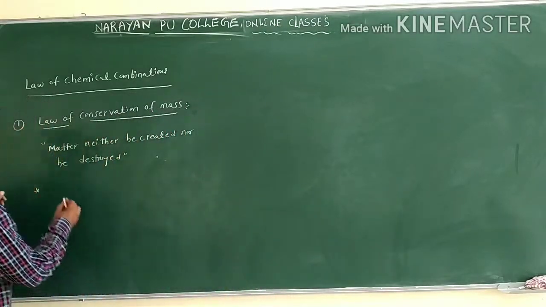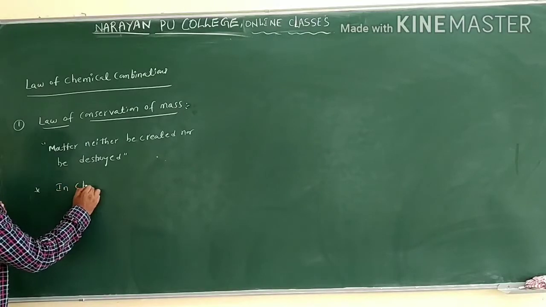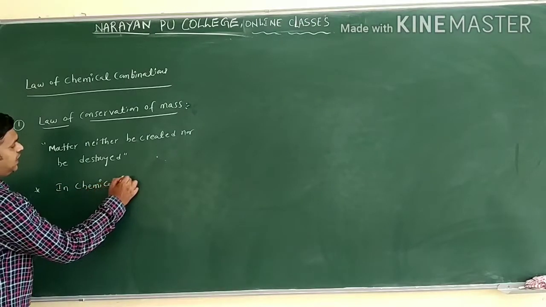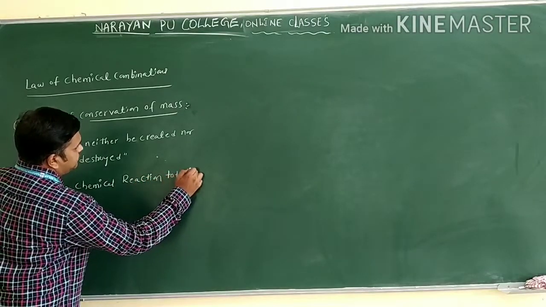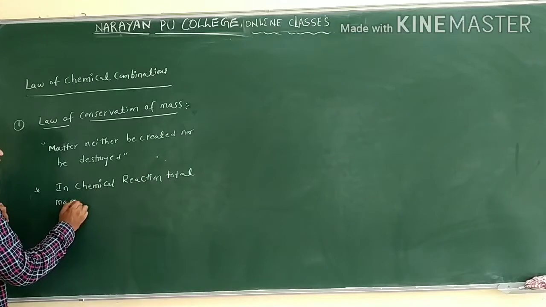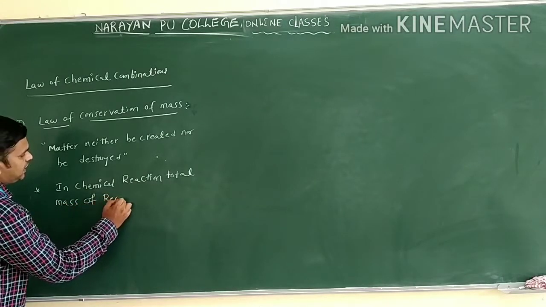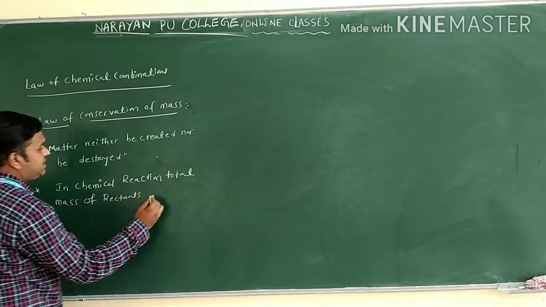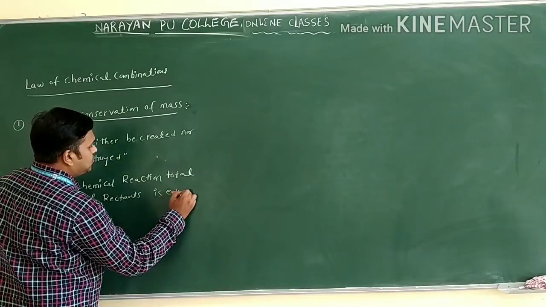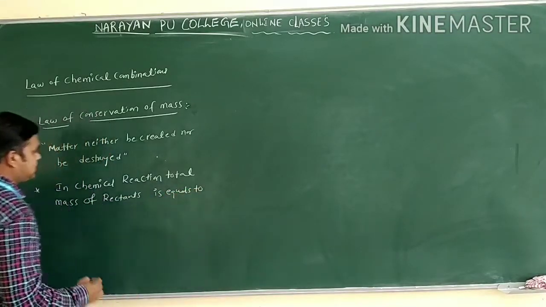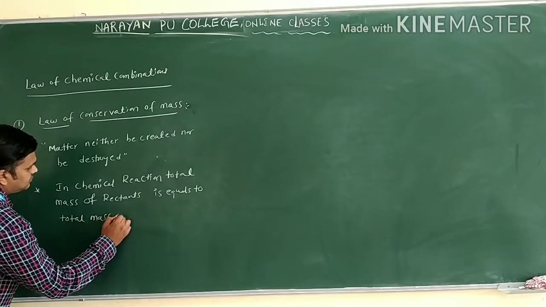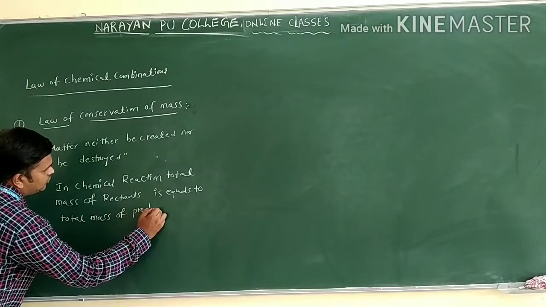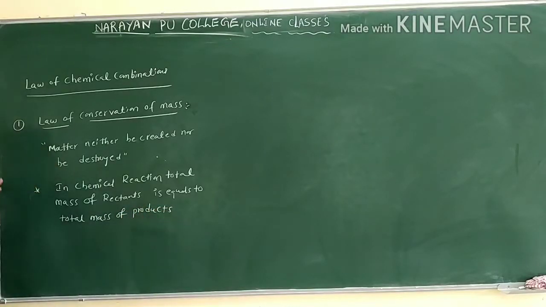In a chemical reaction, the total mass of reactants is equal to the total mass of products. This is what we call the law of conservation of mass.